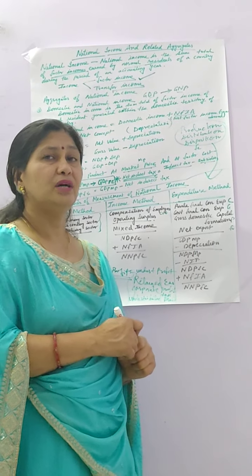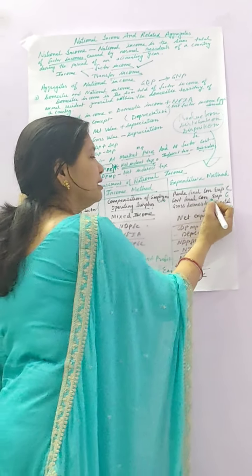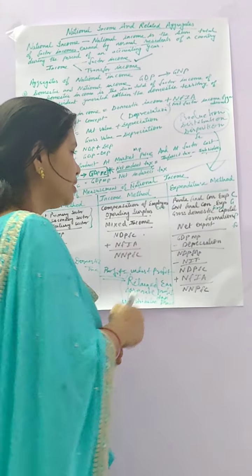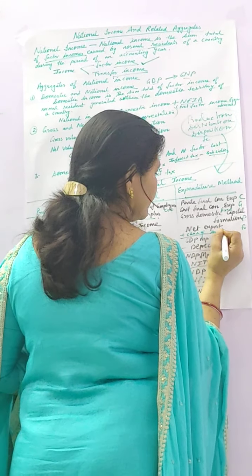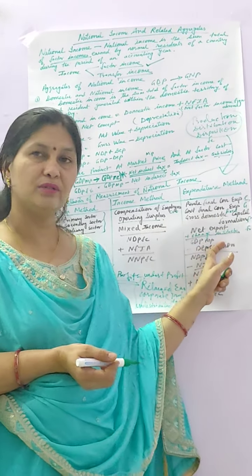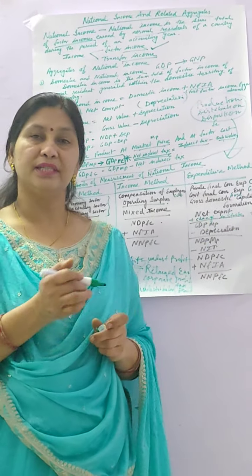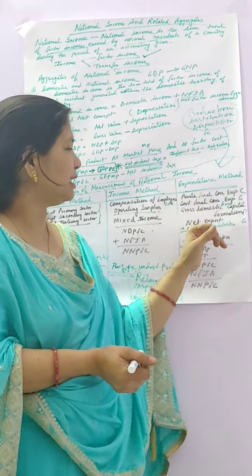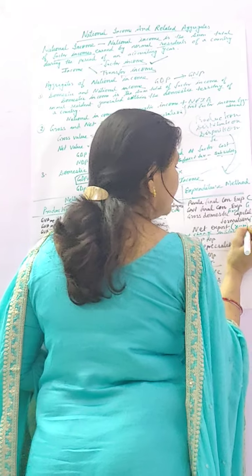In this, you have to be careful with one adjustment. When gross domestic fixed capital formation is given, that is, when the word fixed is given in fixed capital formation, then you have to include change in stock also. But when only gross domestic capital formation is given, then no need to take change in stock. You don't need to add change in stock here. And net export is export minus import. The net export formula is export minus import.